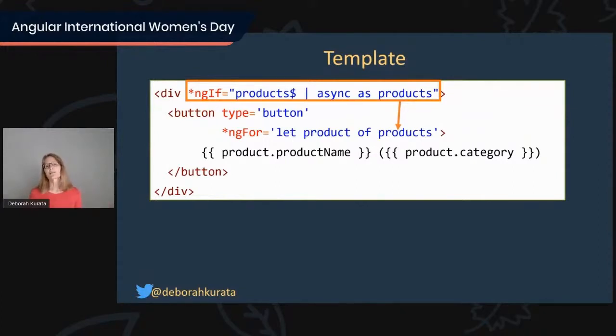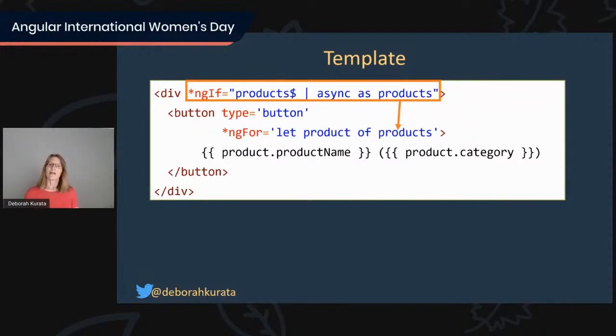We can instead just async pipe it. It will subscribe, it will unsubscribe. And when an item is emitted, it's emitted into the variable we've defined in the as clause. So when our products$ stream emits that array of products, it will emit it into the products variable, and we can then use that within the context there in the template.